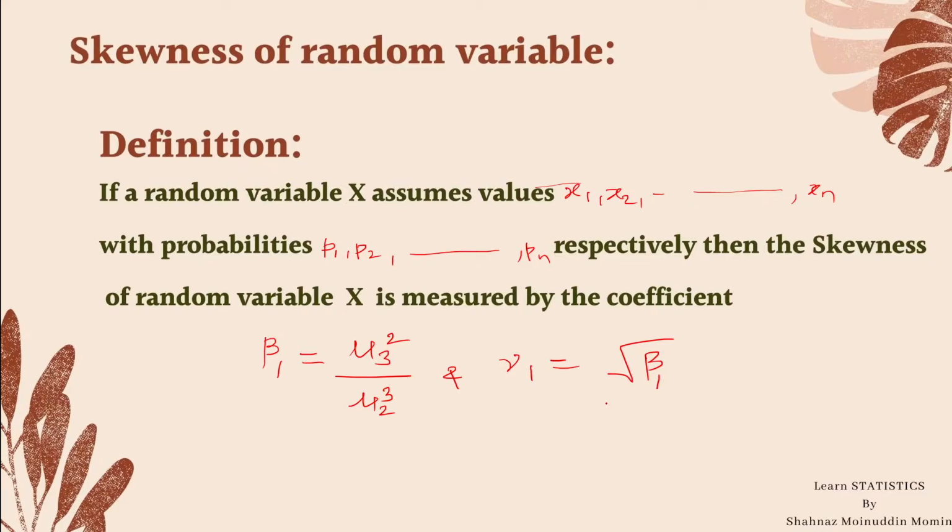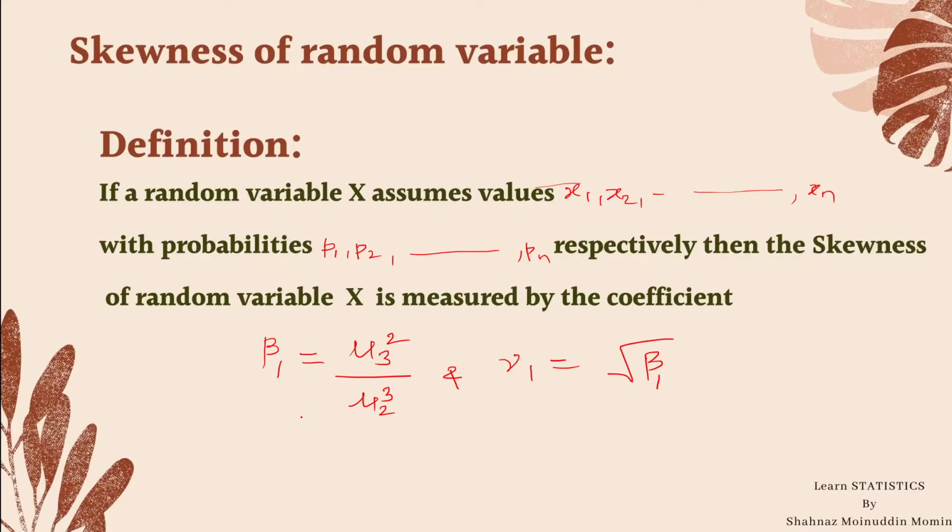We know that skewness is the property which is related to asymmetry of the distribution. If beta 1 is greater than 0, then the distribution is known as positively skewed, and if beta 1 is less than 0, then the distribution is negatively skewed. Further, if beta 1 comes 0, then the corresponding distribution is a symmetric distribution.